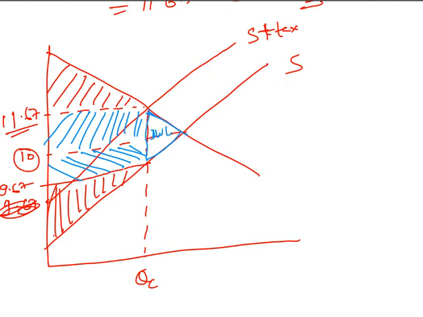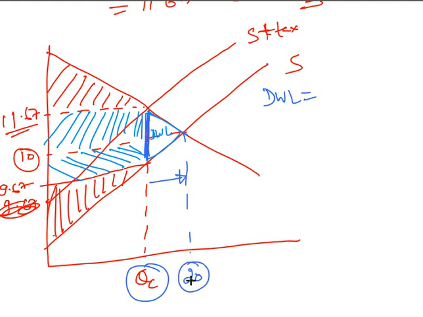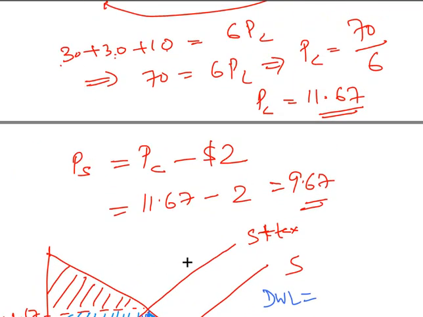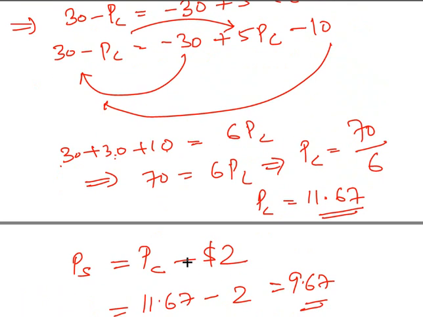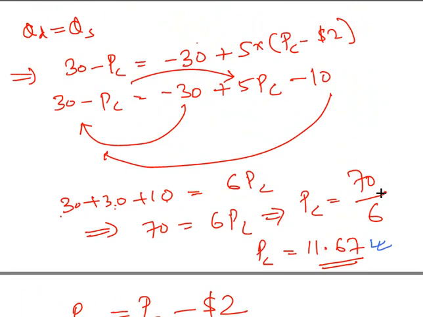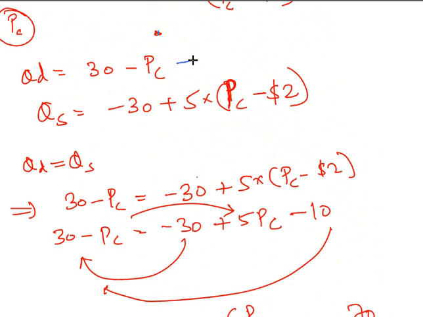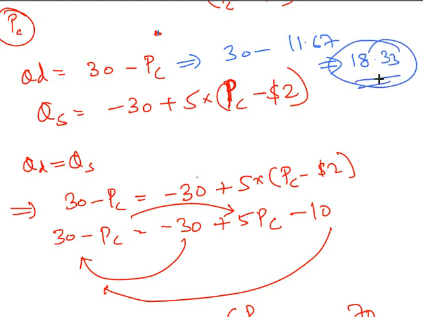Let me compute first the DWL, which is very simple. DWL will be half into base into height. The base is 2, but you have to get the height. So you have to see what quantity was earlier consumed. Earlier the consumed quantity was 20. Now what is the new quantity being consumed? We know this price is 11.67, so the quantity is 30 minus 11.67, which is 18.33.